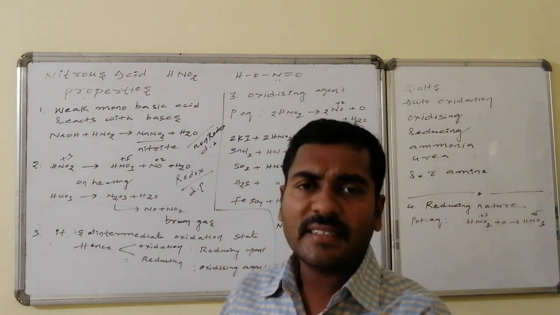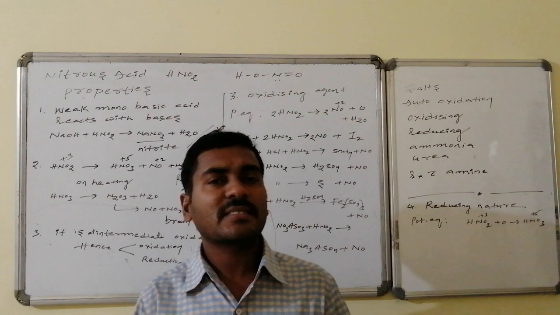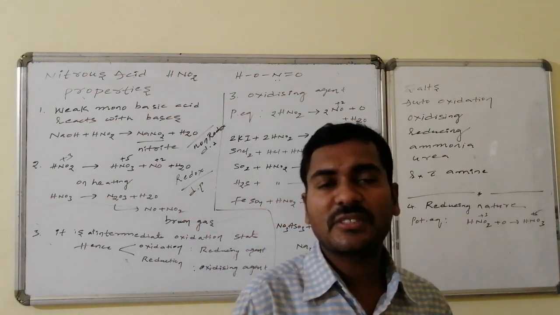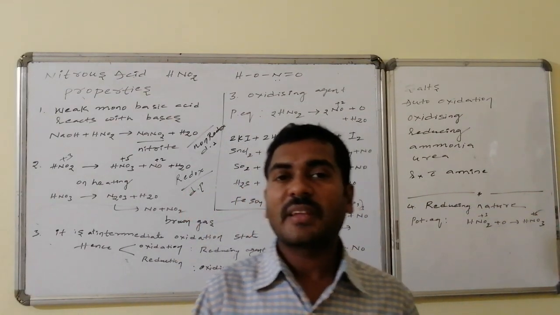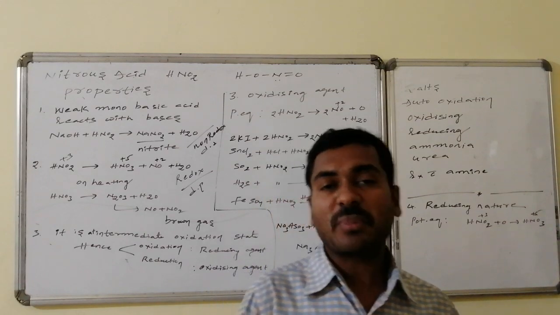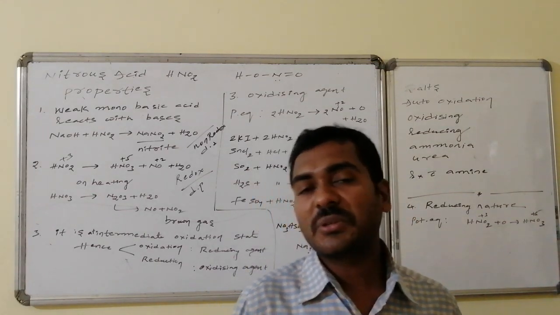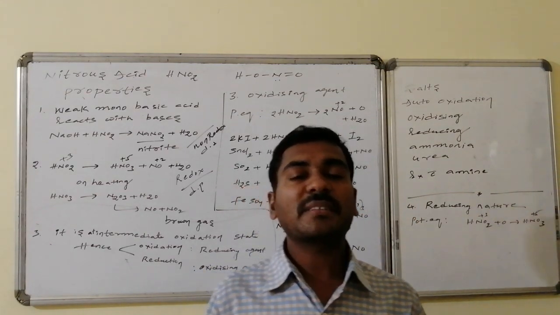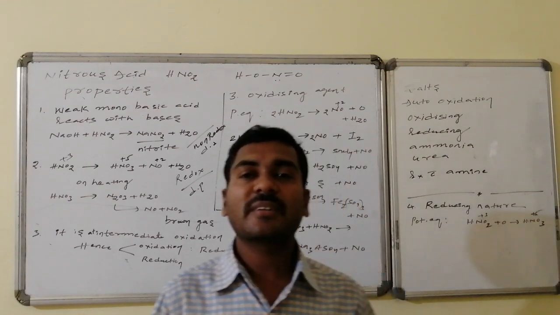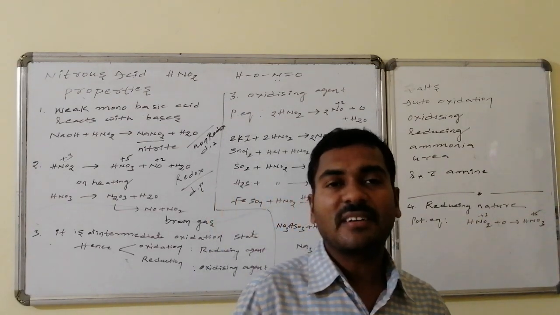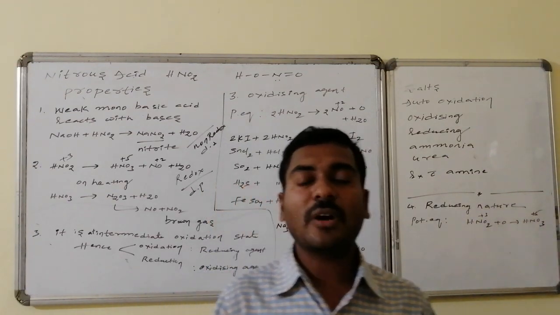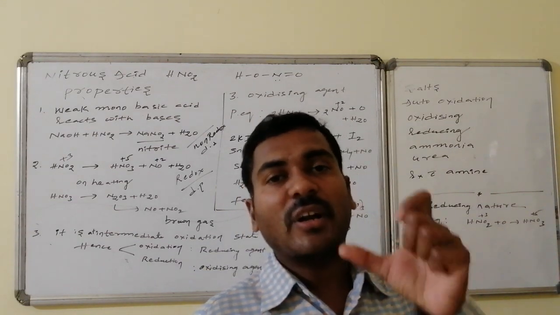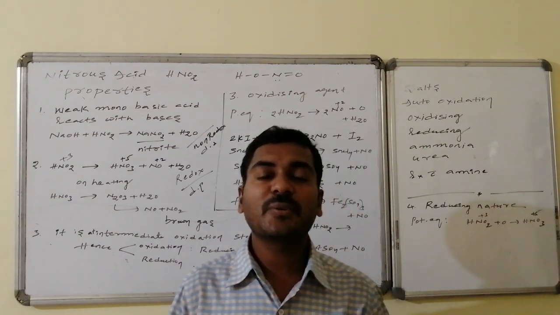In the reduction, the next lower oxidation state eligible for the nitrogen of HNO2 is NO. In NO, the oxidation number of nitrogen is +2, whereas in HNO2 the oxidation number is +3. +3 is converted to +2, implying what? It takes 1 electron. It is an oxidizing agent of capacity how many electrons? 1 electron. One molecule of HNO2 is eligible to take 1 electron.